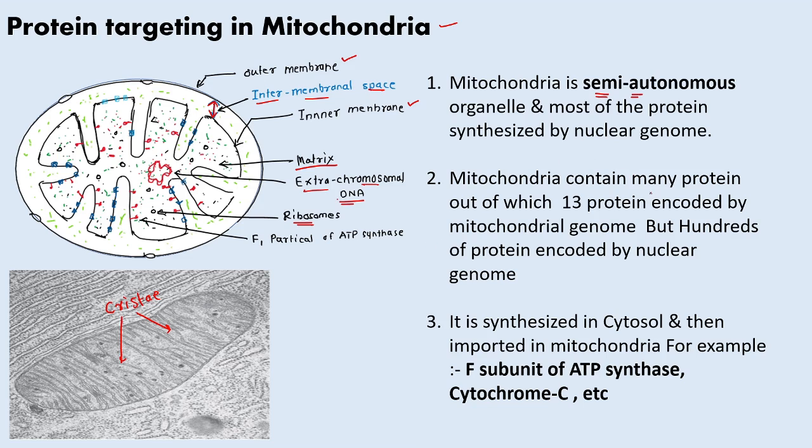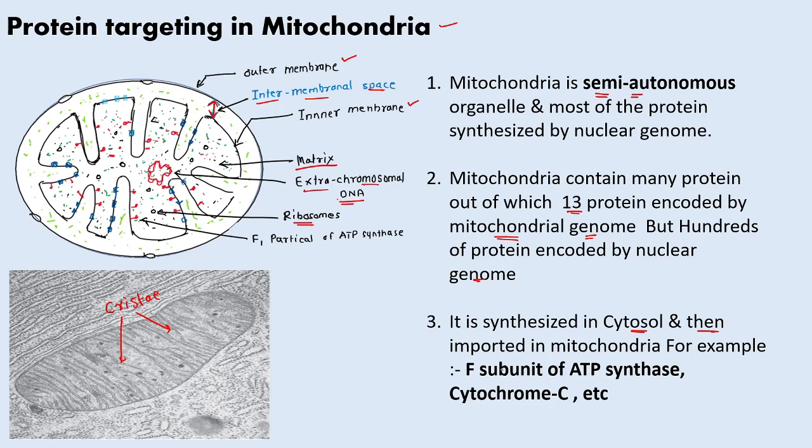Mitochondria contain many proteins, out of which 13 proteins are encoded by the mitochondrial genome, but hundreds of proteins are encoded by the nuclear genome. They are synthesized in the cytosol and then imported into the mitochondria.